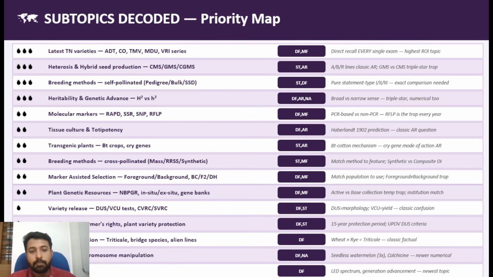Clear? Then comes tissue culture and totipotency. Both are very related, because of totipotency only you can do tissue culture. What is totipotency? Totipotency is the ability of a single cell of a plant to give rise to a whole plant. Okay, so totipotency and the scientists related to that are very important, from Haberlandt onwards to different media scientists who have prepared different culture media for different crops. Those are very important areas.